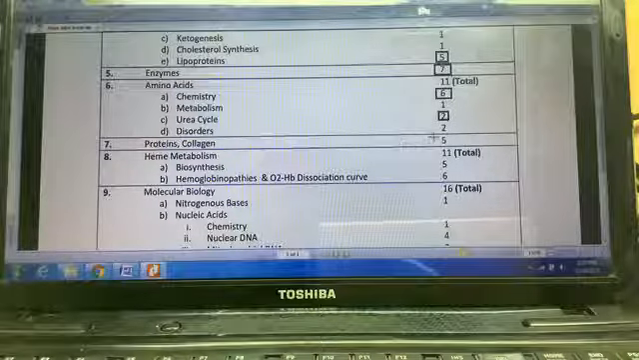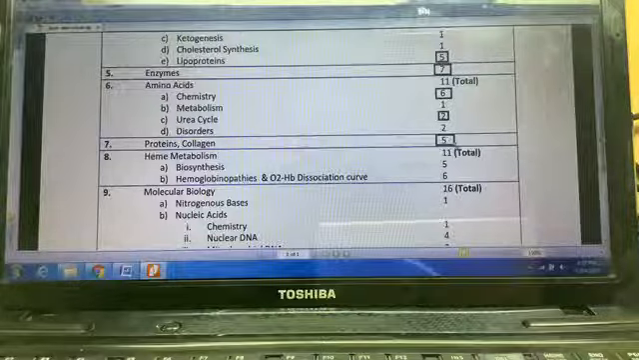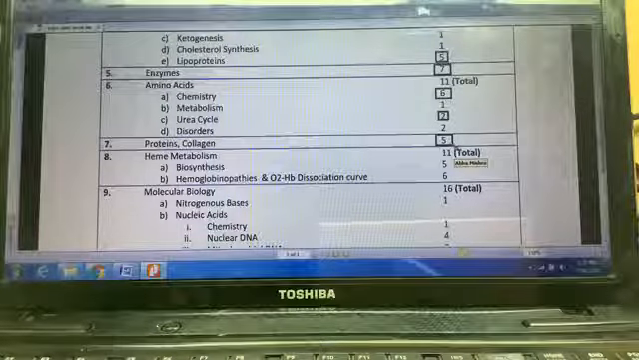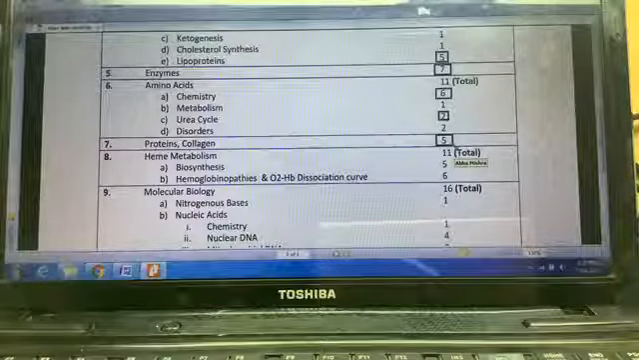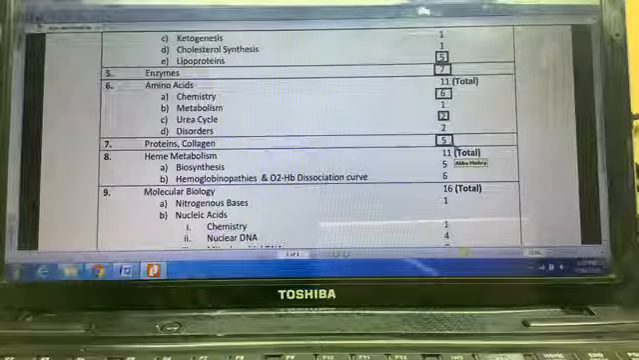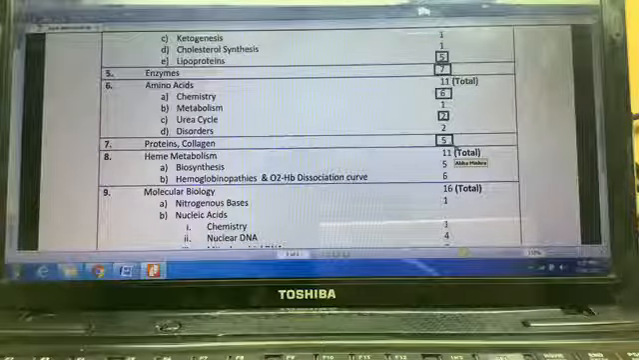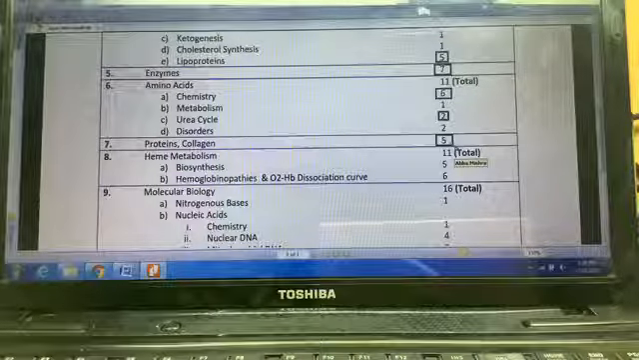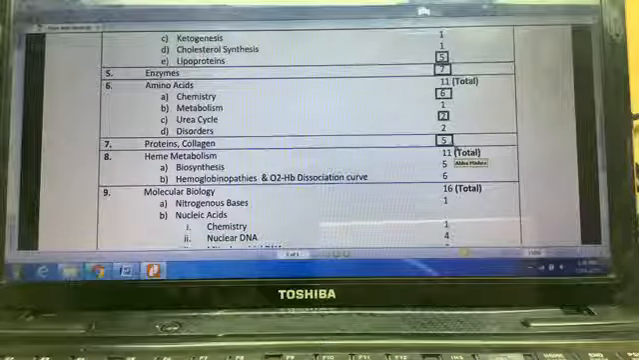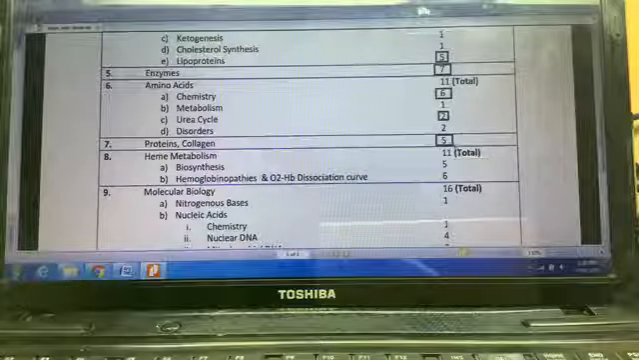Now proteins and collagen, you can see 5 questions, and if you see the breakup, 4 of them are from collagen. So just like we have always done in the class, the collagen part is very important. You must know the details of the collagen, particularly what is the spread in terms of wound, etc. So collagen is quite frequently asked.